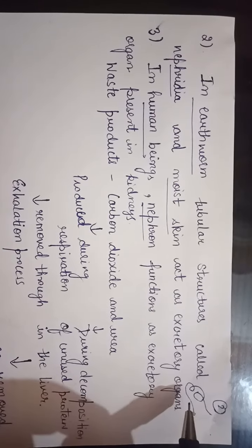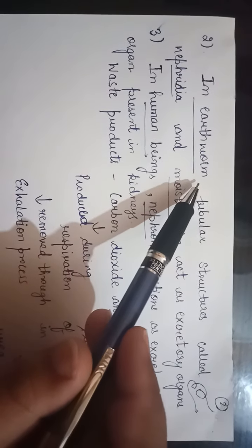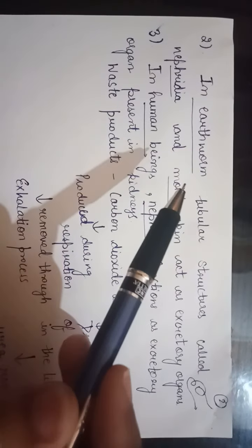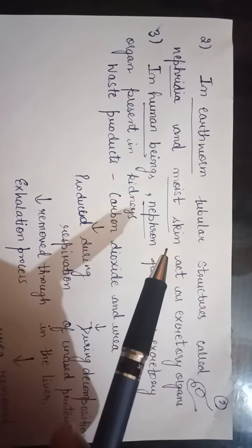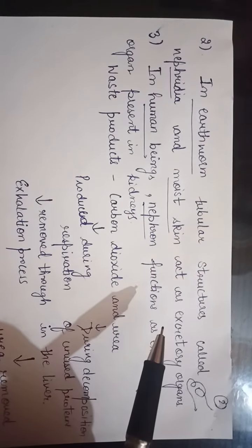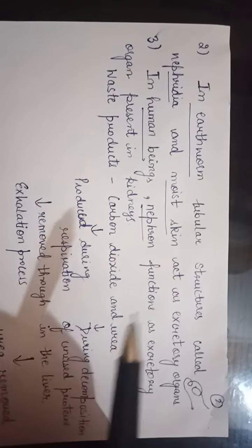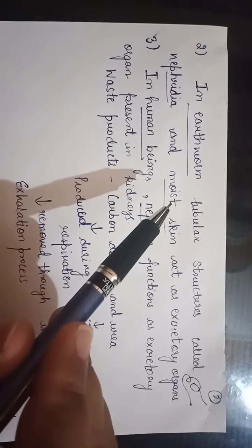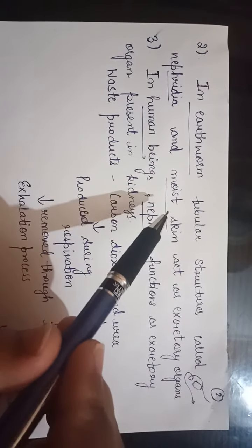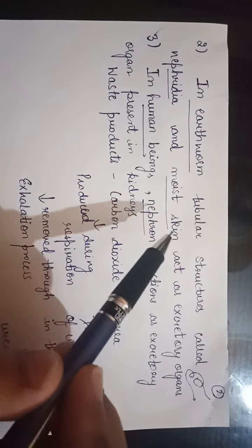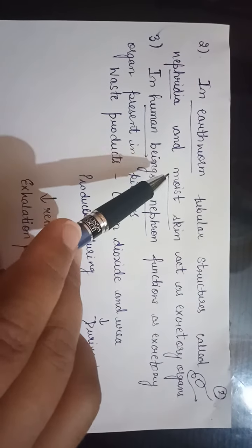They absorb the waste substances produced in the body of the earthworm and drain these excretory substances into the intestine, and from the intestine to the anus, and from the anus the waste substances are removed from the body. The moist skin also acts as an excretory organ in the earthworm.